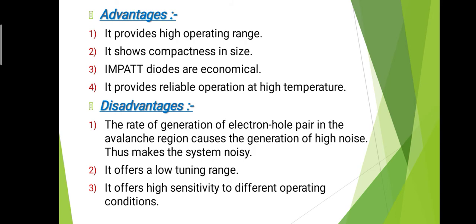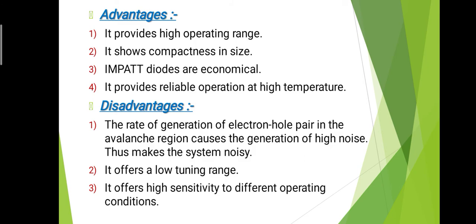The first disadvantage is that the rate of generation of electron-hole pairs in the avalanche region causes high noise, which makes the system noisy. As we already discussed, different materials are used for the construction of the impact diode, and due to the avalanche breakdown process there is a generation of a large number of carriers, either holes or electrons, and due to the generation of these carriers there is high noise, and this noise makes the system noisy. So this is the disadvantage of the impact diode.